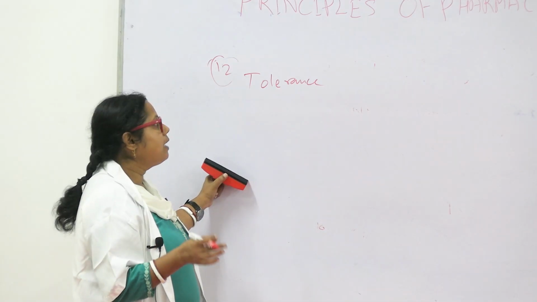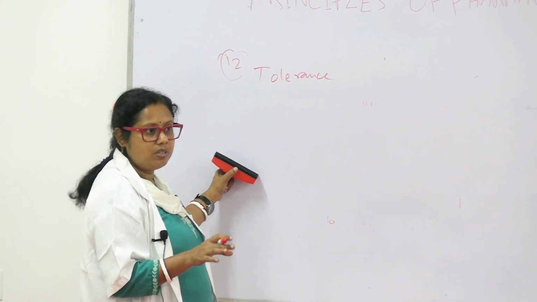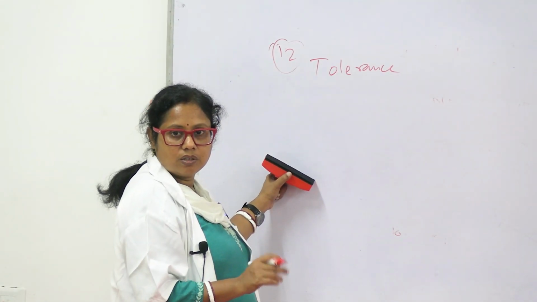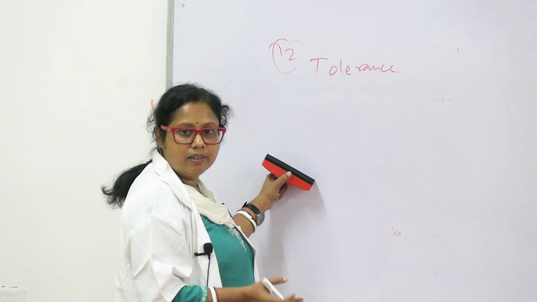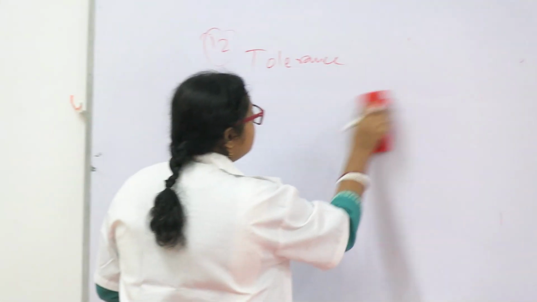With time, the dose of the drug required to produce the desired action is no longer enough, so we have to increase the amount of the drug to get the same response, the same effect. That is tolerance.